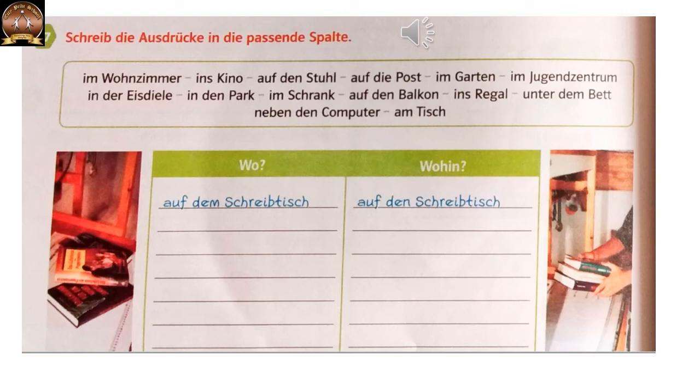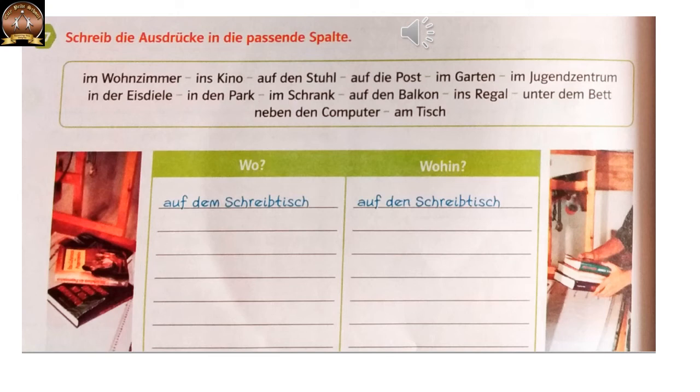In der Eisdiele. Now the Eisdiele is changed to der Eisdiele. That means it is dative. So it is wo. In den Park. Den, it is accusative. So wohin. Im Schrank. It is dative, so wo. Auf den Balkon, accusative, so it is wohin.